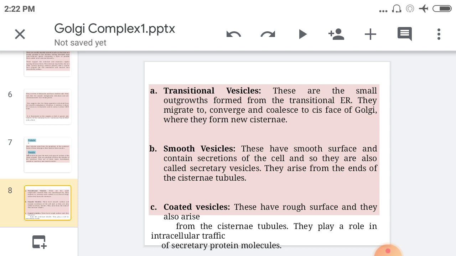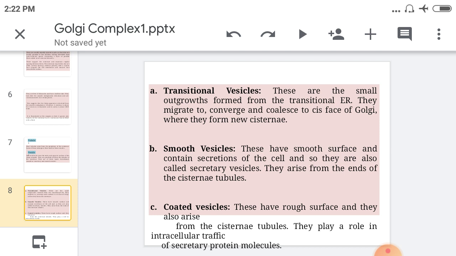Going toward the first type, the transitional vesicles. These are small outgrowths formed from the transitional ER, and they migrate to converge or coalesce at the cis face of the Golgi, where they form a new cisterna. Then the smooth vesicles. They have a smooth surface, that's why they are called smooth vesicles, and they contain the secretions of the cell, so they are also called secretory vesicles. They arise from the ends of the cisternae tubules.